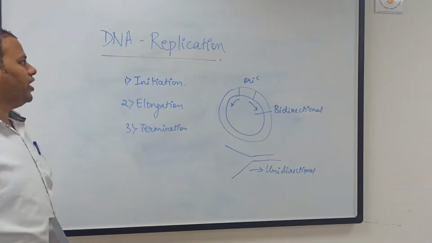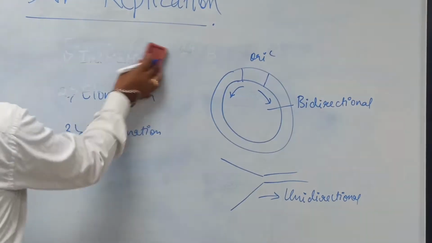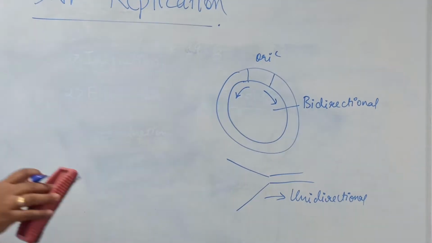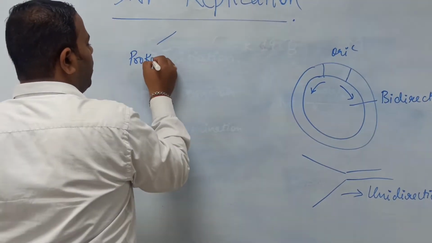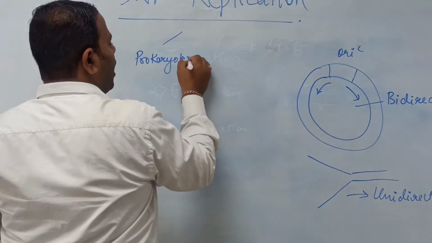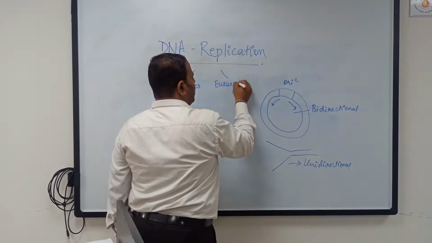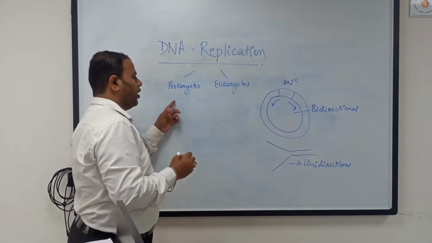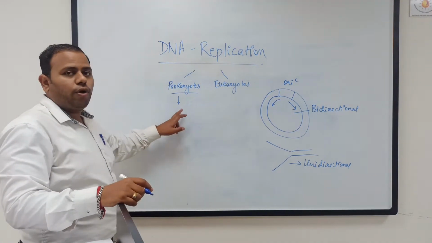In this series of lectures, we are going to concentrate on the DNA replication in prokaryotes. As you know, DNA replication in prokaryotes is much simpler, because prokaryotes are simpler organisms. So the machinery involved in replication of the DNA in prokaryotes is very simple. So here we are going to see the replication in prokaryotes in detail.